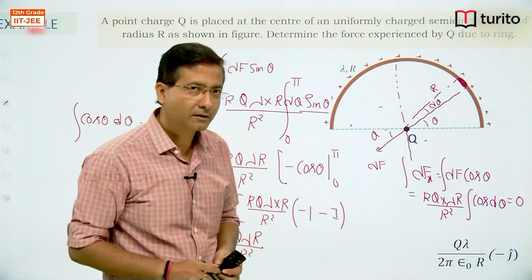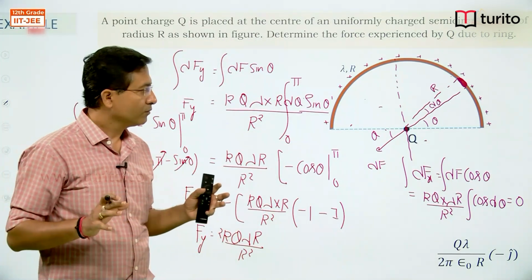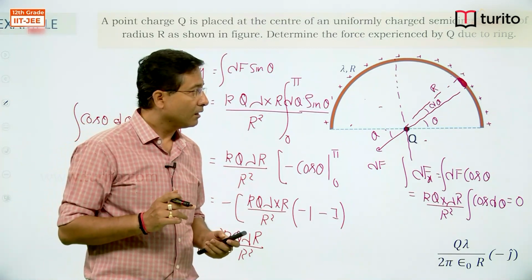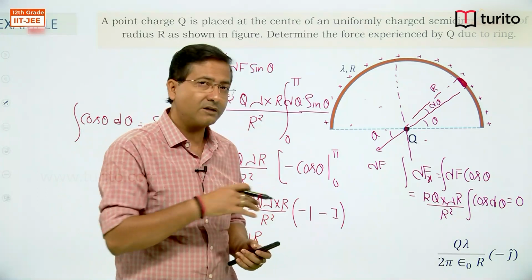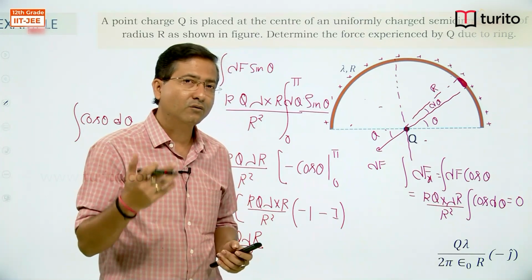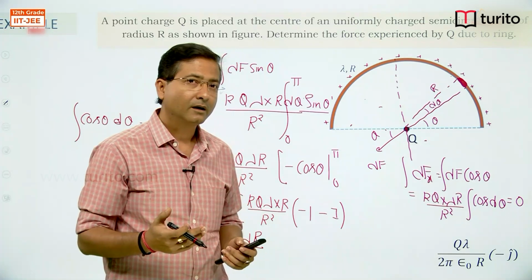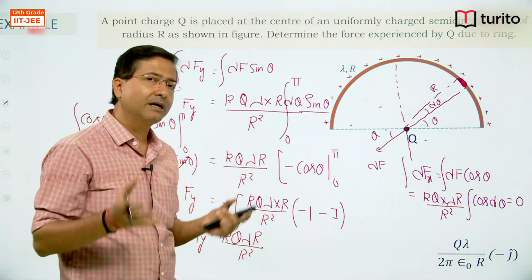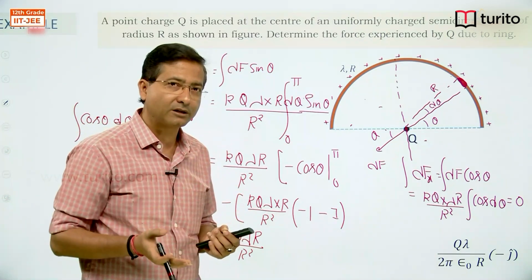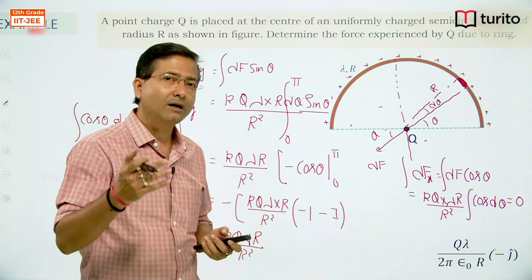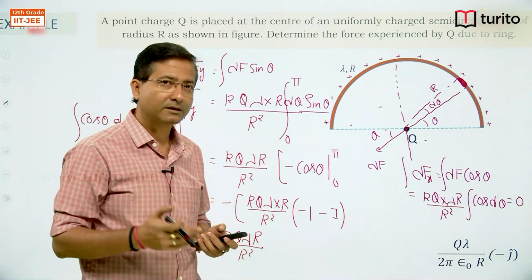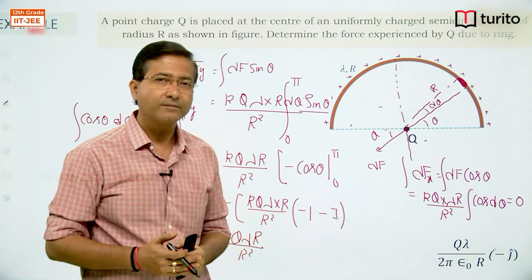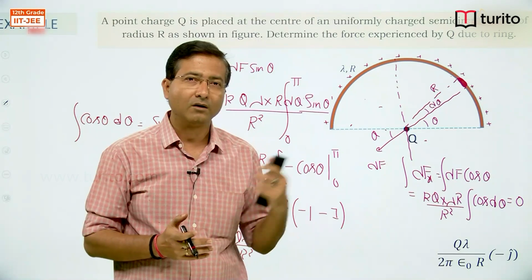So this is it for today's discussion. We have just seen the application of Coulomb's law for point charge interaction in 3 dimensions, and for a point charge and a distributed charge. So just go through the DPP that is uploaded and apply the concepts we have discussed today. I hope you all are enjoying these classes.